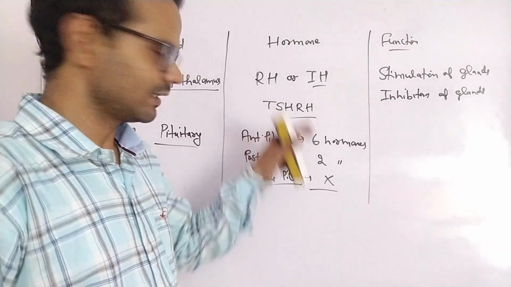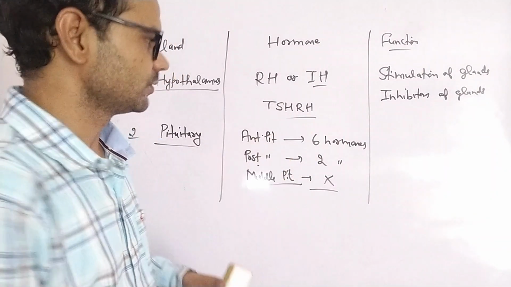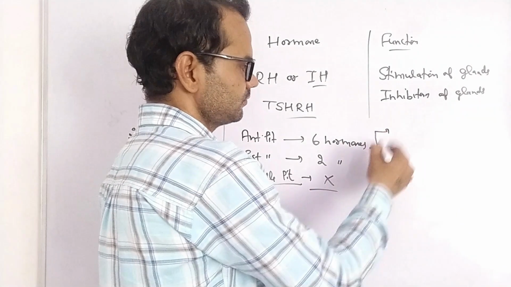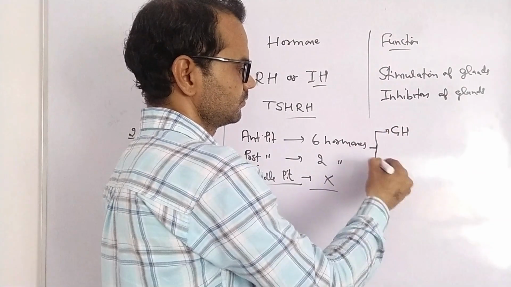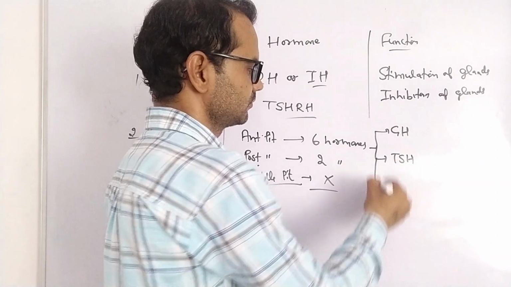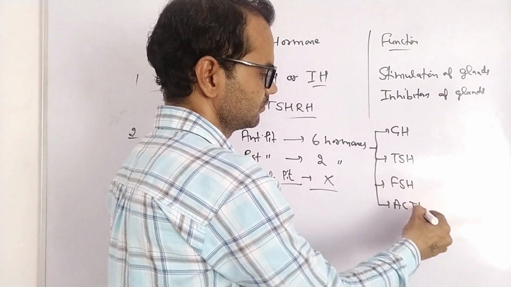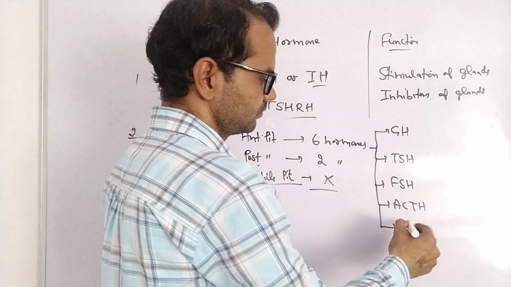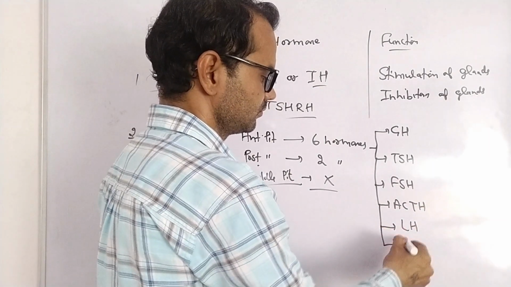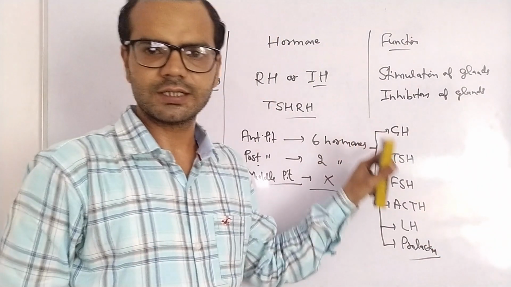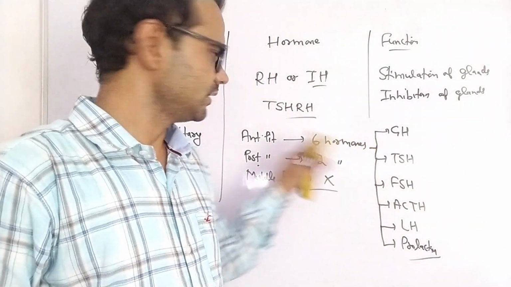Right? So, what are the hormones of anterior pituitary? These are the 6 hormones of anterior pituitary.